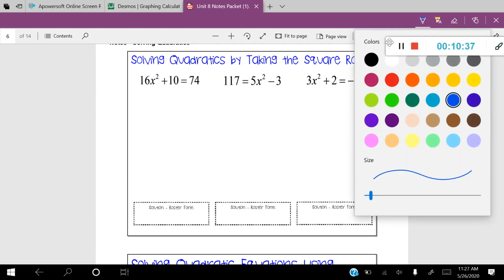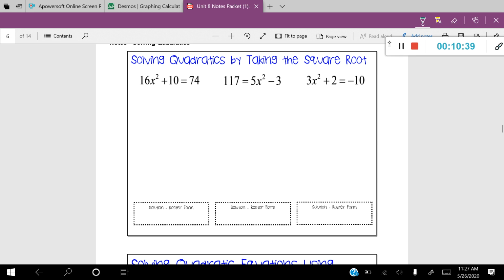This is kind of an interesting technique. If you glance at these three examples, you'll notice something unique about all three of them. We're missing the x term, or that b coefficient. In these examples, we only have the x squared and the constants. In that situation, you know you want to use the method of taking the square roots of both sides. So here's how it works.